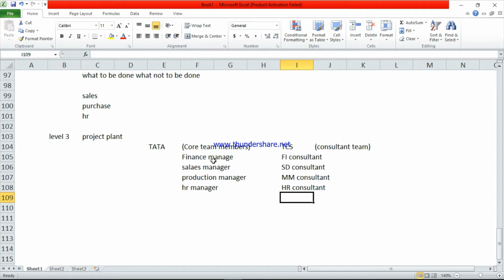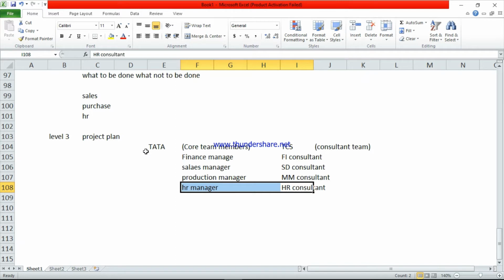Example I am giving. See here, finance manager and FI consultant, these two persons will club together and they will make a project plan. Here HR manager and from TCS the HR consultant, these two persons club together and they will make a project plan.